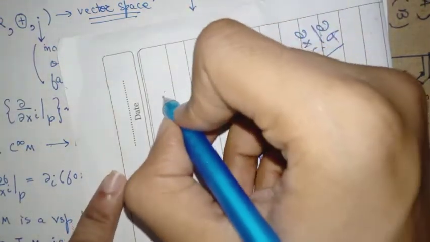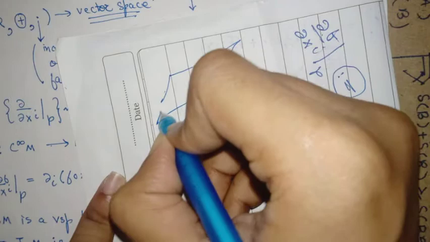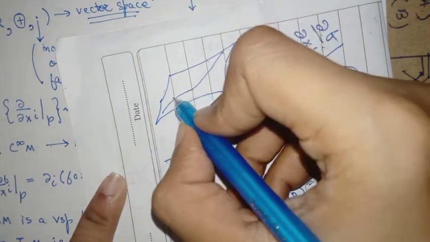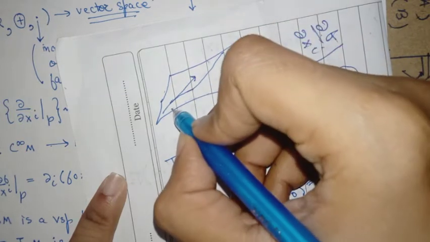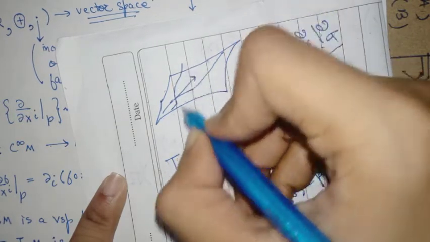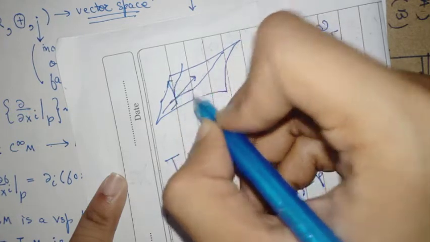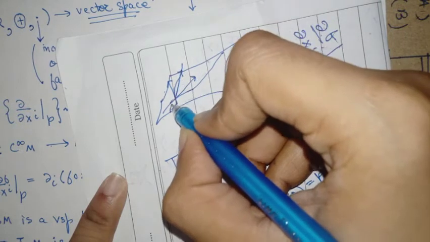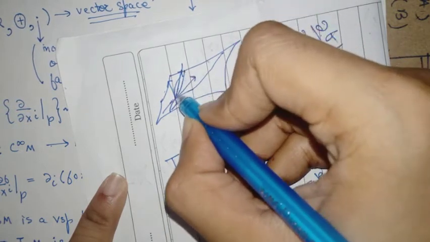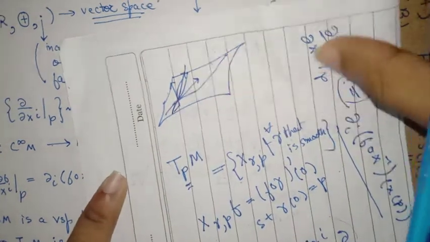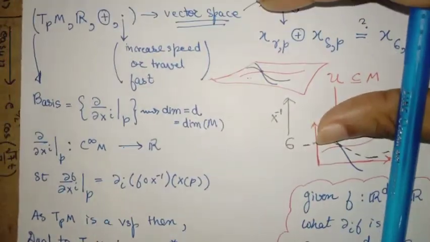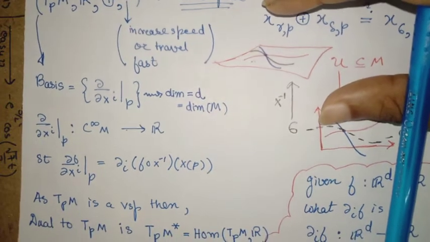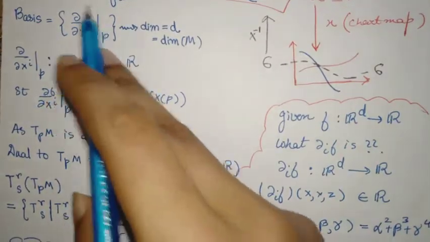So what I am trying to say is that suppose you have this as your manifold, and suppose this is a directional derivative. From that same point you have some sort of a curve like this, and this is the directional derivative. Intuitively it feels that this will be the sum of them, and indeed you can find a third curve from this point such that this is the tangent to that curve. So that's the fact which says that the directional derivatives form a tangent space, which is called the T_pM space, and they have this as their basis.